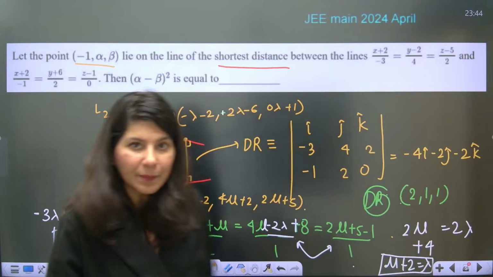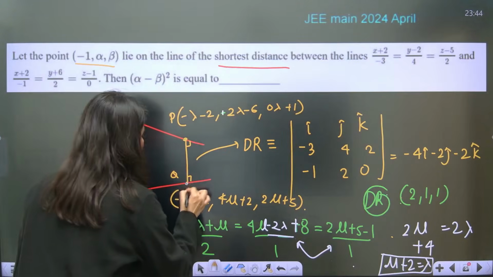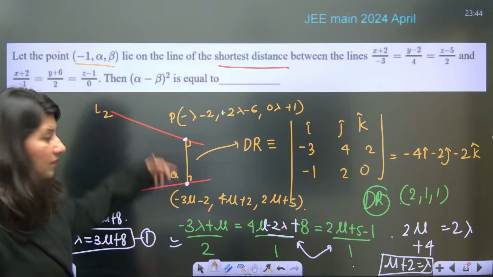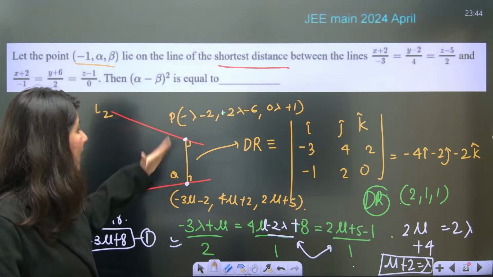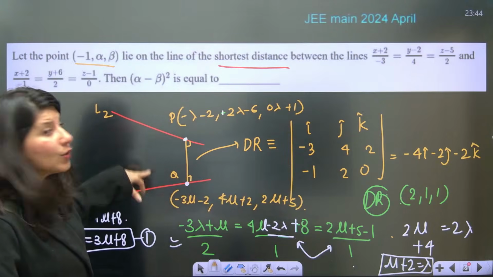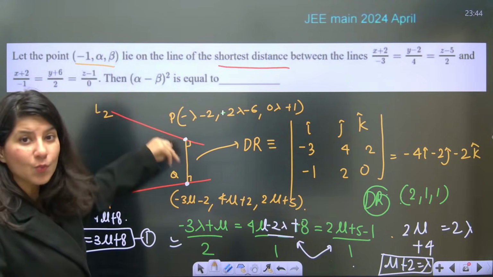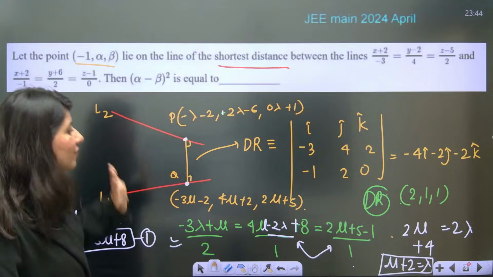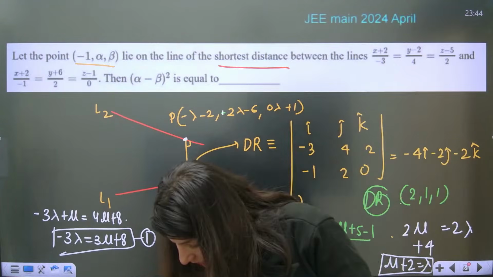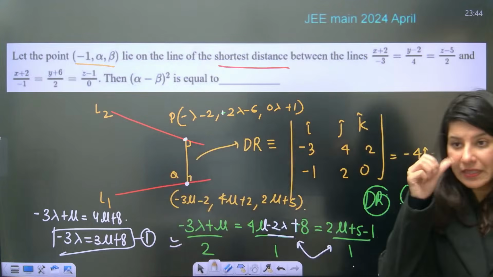Once you calculate lambda or mu, you will get this point Q, you will get this point P, and once you get P or Q, you can write the equation of this line, because the DR is there, the point is there. Now you can simply satisfy this point in the line and get the values of alpha and beta. Okay, all right, clear, perfect.